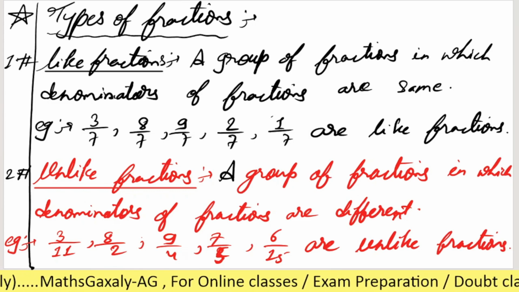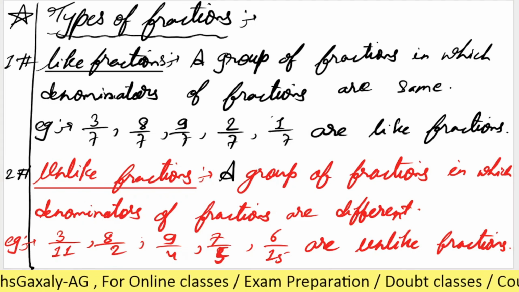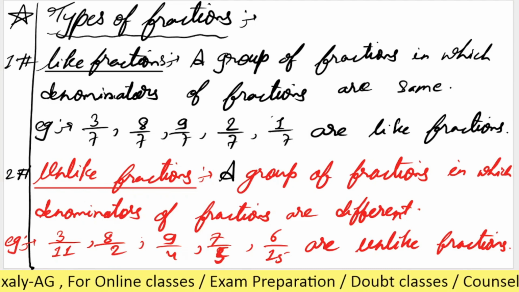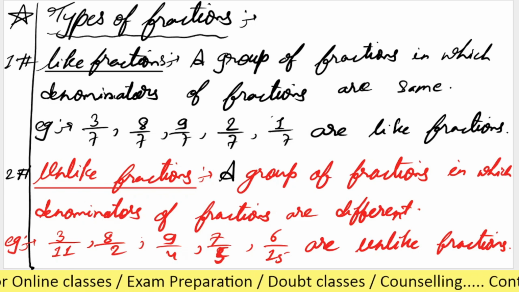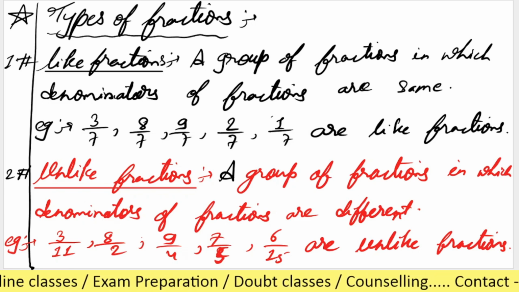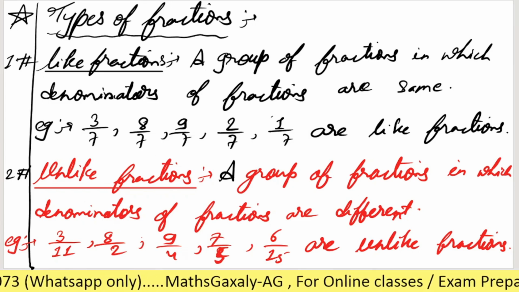No, sir, no doubt. Are you writing? Then please write now, and if there is any doubt, please tell me.